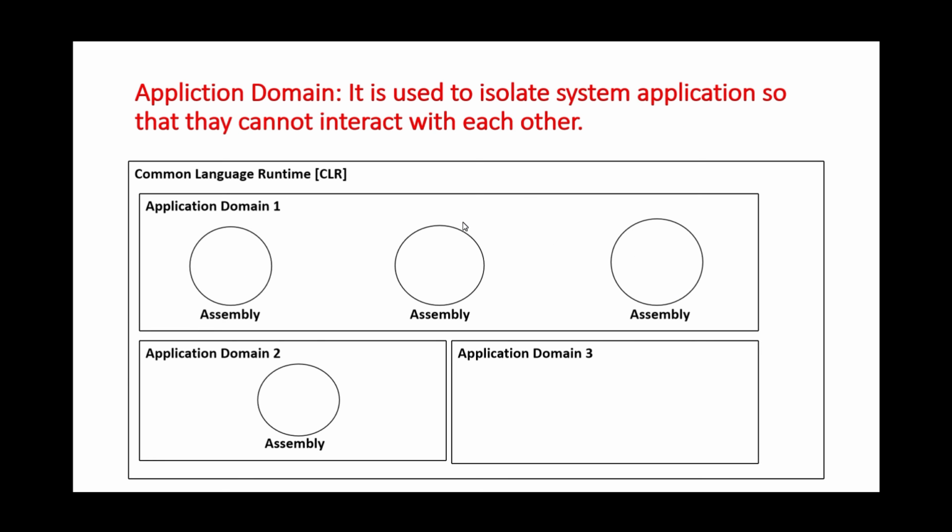The application domain is used to isolate system applications so that they cannot interact with each other. You can see there are three application domains: application domain 1, application domain 2 and application domain 3. These are system applications and the application domains separate them so that they cannot interact with each other.